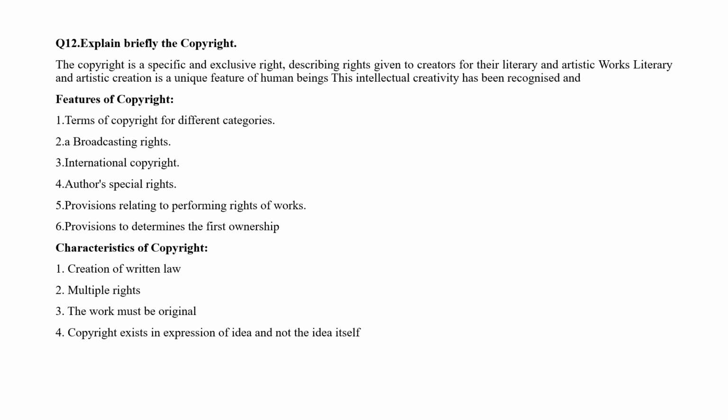The intellectual creativity has been recognized, and features of copyright are the terms of copyright for different categories, broadcasting rights, international copyright, authors' special rights, provisions relating to the performing rights of workers, provisions to find the first ownership. So these are the features of copyright.